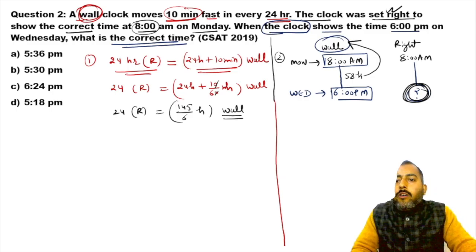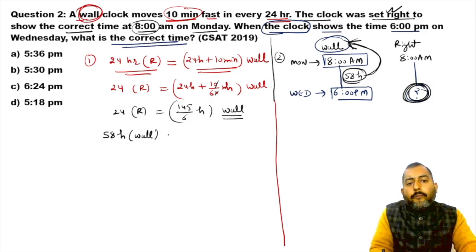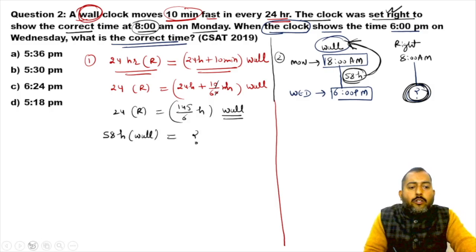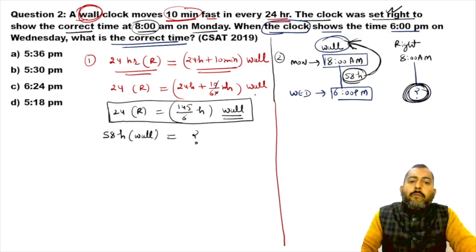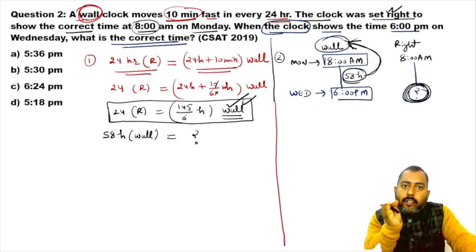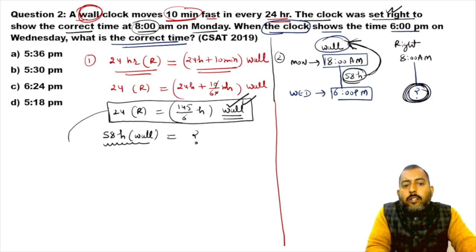Now these 58 hours belong to the wall clock, so I want to know about 58 hours of wall. In the given information, wall clock is on the right, but in the question the wall clock is on the left. So I will twist this information in my favor, because I want to know about wall.